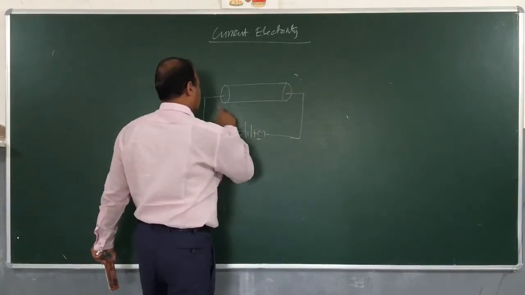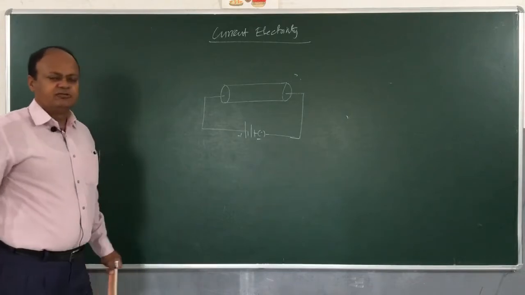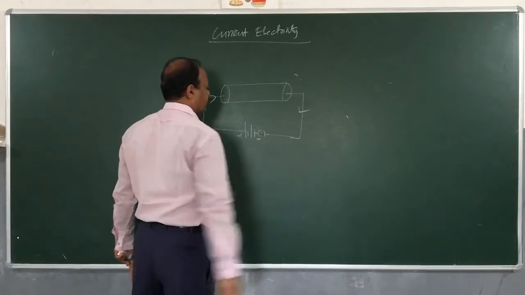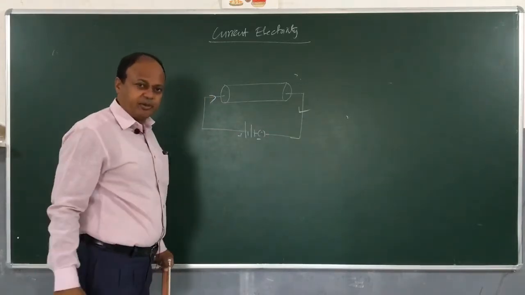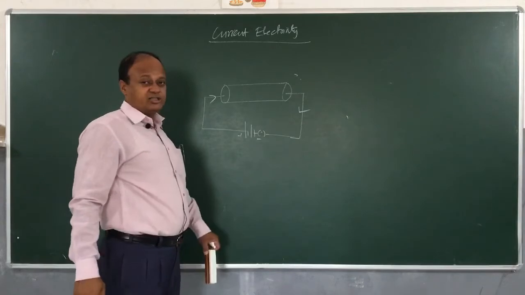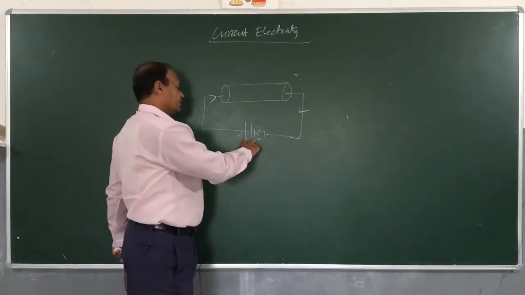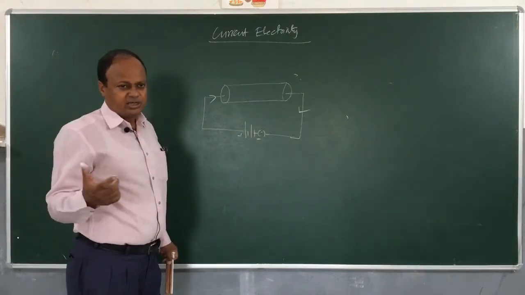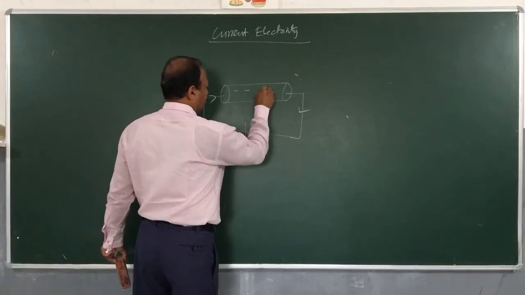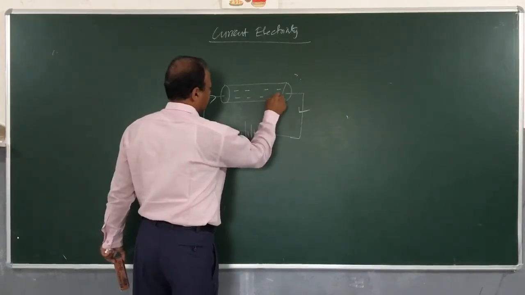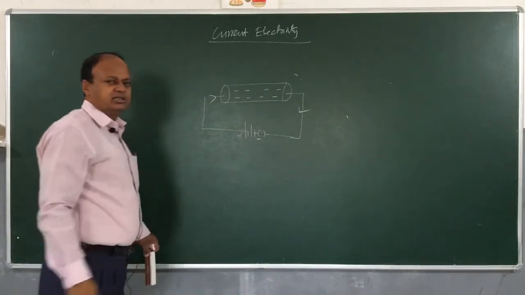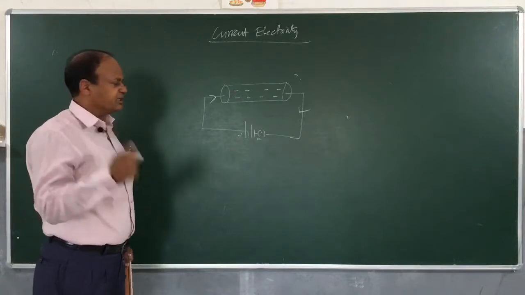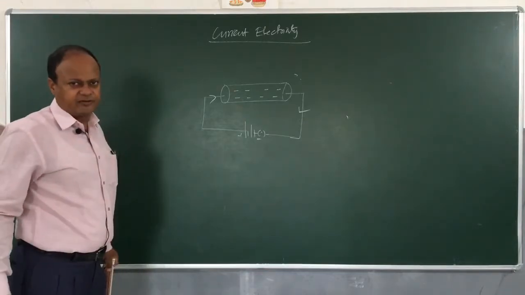As long as this potential difference is there, there is a current in the circuit, and the direction of current will be from positive to the negative terminal. But the moment the battery is discharged, we are not able to provide any potential difference, then the current will stop, because these electrons require a potential difference. They need energy to move through the circuit. Clear? So remember, even if you have a conductor, you will not have electric current unless you apply a potential difference. Okay.